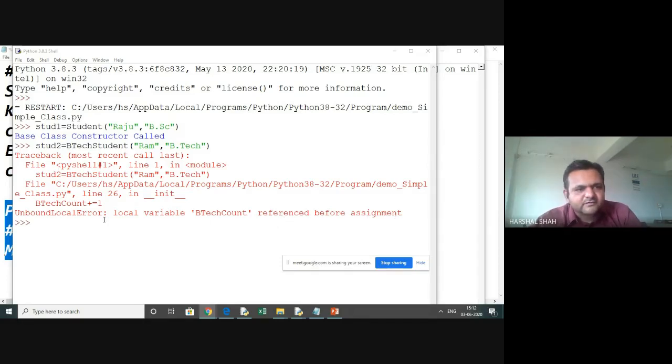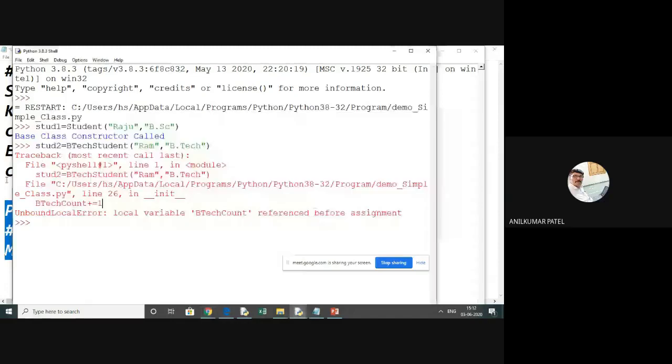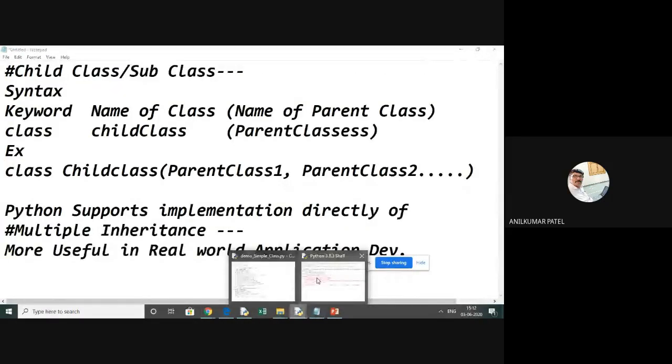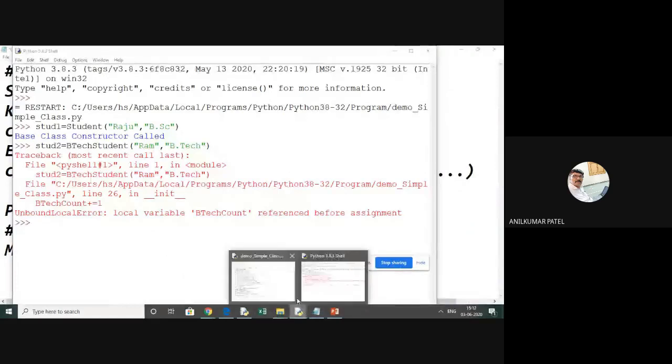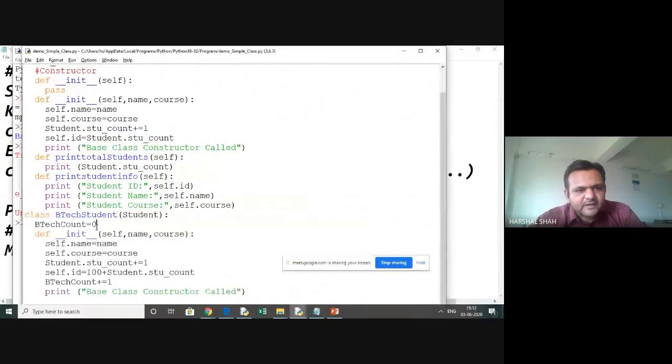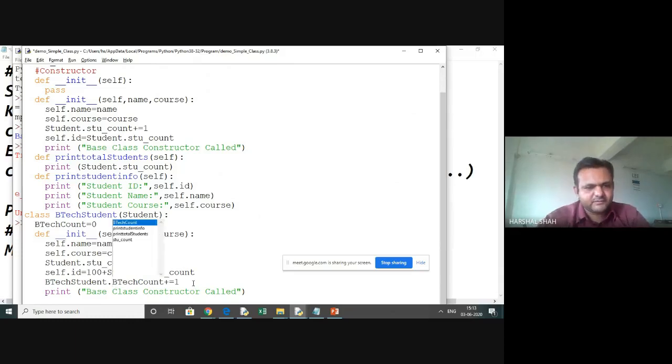Okay, that static initialization is not done. Sorry, static you initialize to 0, no? That I have initialized, but where I have used it, this is only for BTech. I cannot refer to it this way. That is the mistake I made. I need to refer to it this way only. Oh, I need to use the class name, that's it, nothing else. I need the class name dot, and then I can update it. That's the only point which was let down, copied in a hurry.